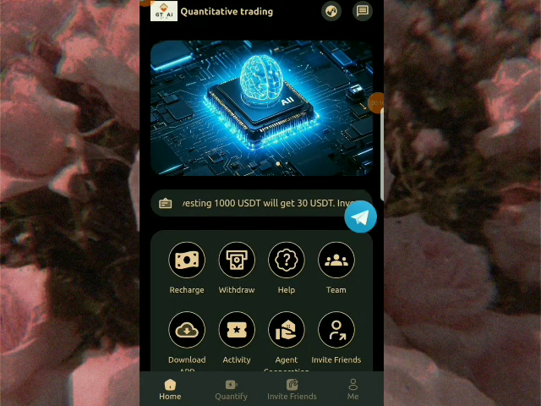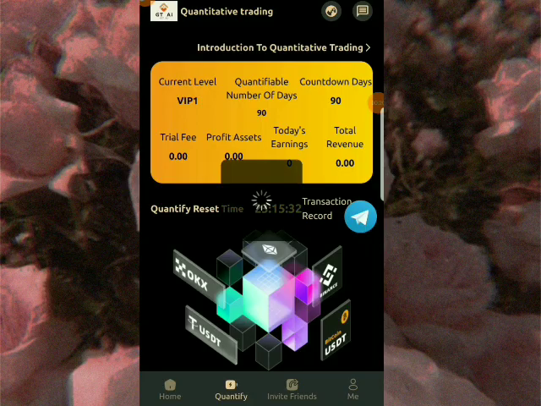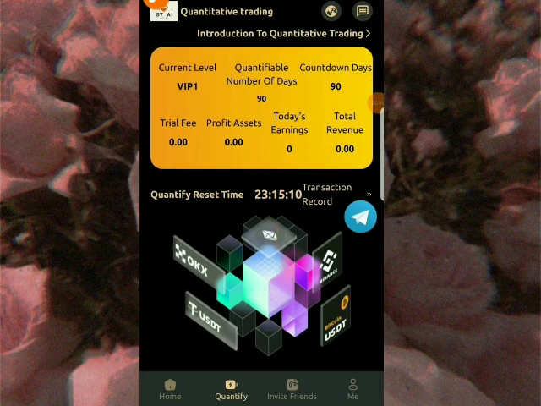So this is the interface of the platform. Quickly, all we have to do is firstly click on Quantify. Quantify takes us to this interface. You can see I have my current level, VIP1. My profit asset is 0.00, today's earnings is still 0, total revenue is 0. Remember I told you that we are going to be having a live withdrawal. A live withdrawal means you will see my earnings from this platform, and I'll show you how you can earn, and you will join me as I withdraw the money into my Trust Wallet.